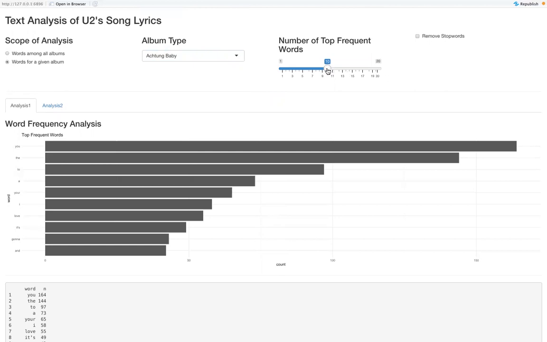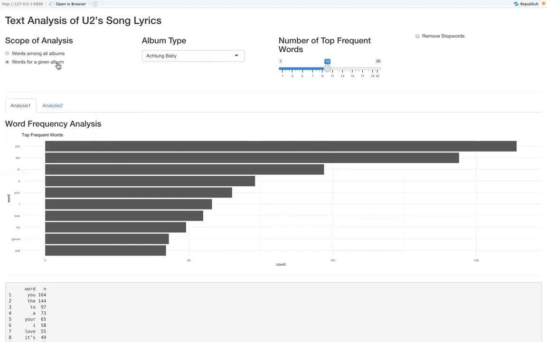And so basically, we'll be able to use this and see how many frequent words that you want outputted in this graph. And the last widget that we have is removing stop words. And so the third and the fourth widget will be mainly used for the first analysis, and then the other two will be used for both analyses.